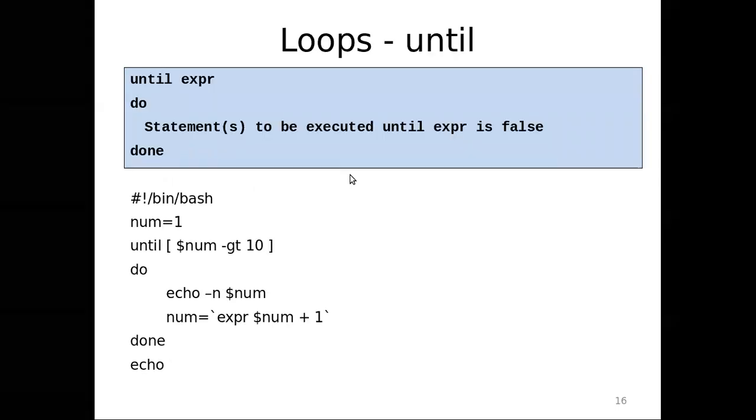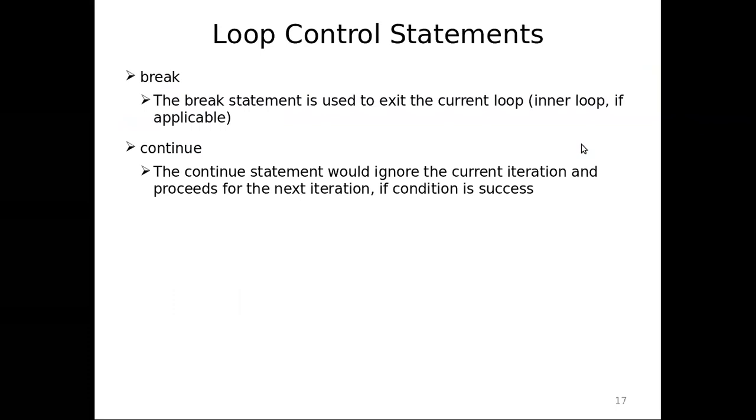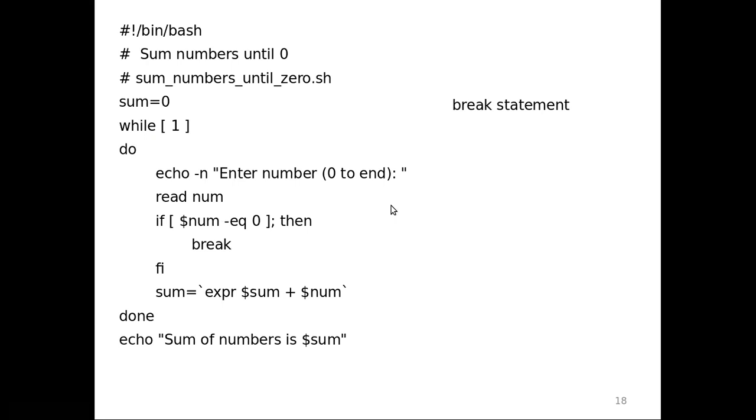So it's a straightforward program, you can test it actually. Now, until, which we have seen, is just the reverse of while. While executes if the condition is true, until will execute until the condition fails. So until the condition is true, it will keep doing. You can see here, executed until the expression is false. So that's what we have already seen. So the loop control statements which we have seen, like the break statement, is used to exit the current loop, and continue ignores the current iteration and proceeds to the next iteration if the condition is successful.